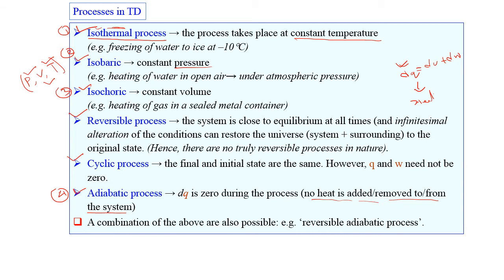But the important ones are the isothermal process, isobaric process, isochoric process and adiabatic process. And using these processes we can find the work done. Okay, so one by one we will explain all the work done.